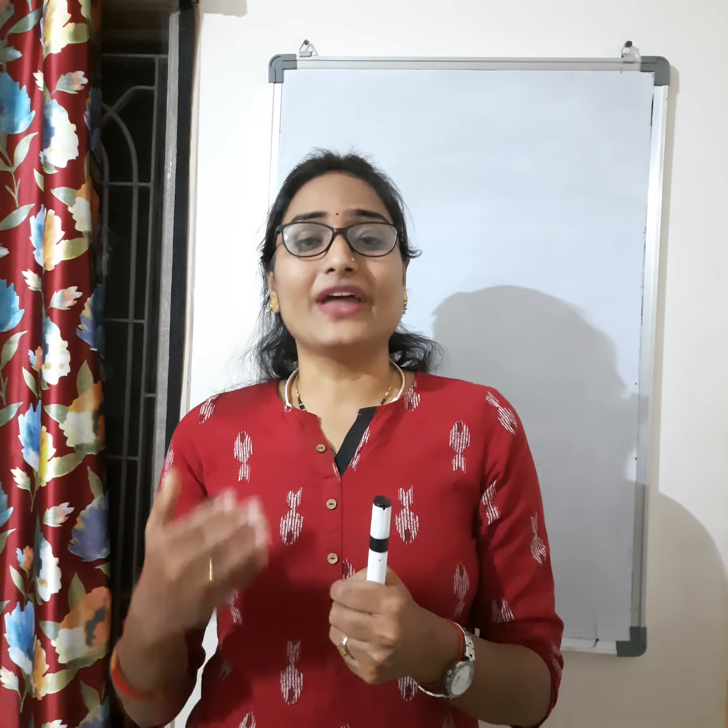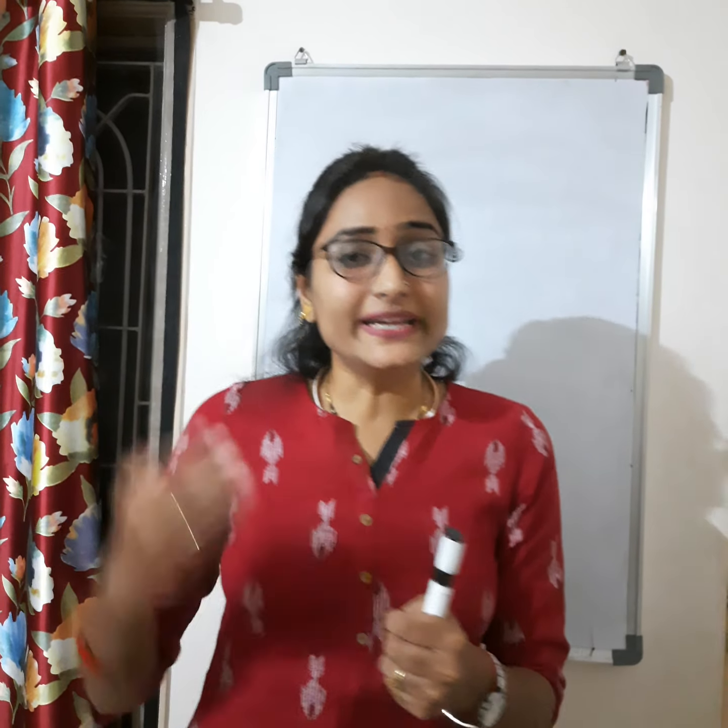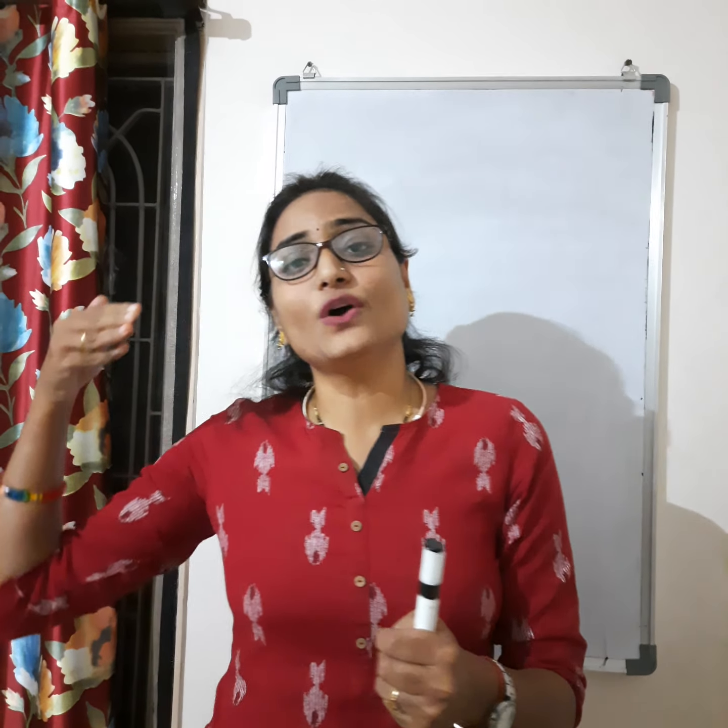In the previous class, we learned about the refraction of light, right? So, what do you mean by refraction? Refraction is nothing but the bending of light when it travels from one medium to another medium. Why does the light bend? Because there is a change in the speed of the light when it travels from one medium to another medium.